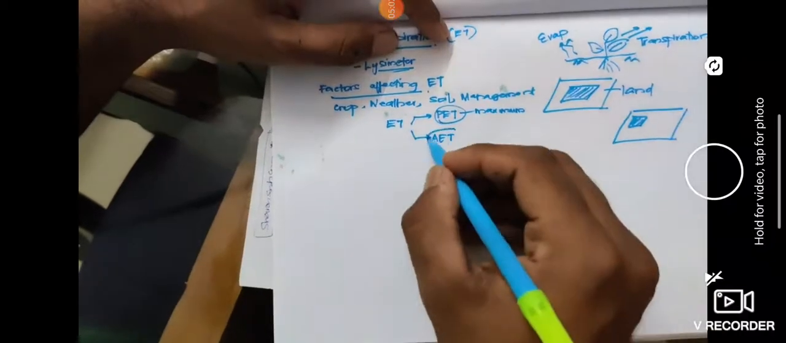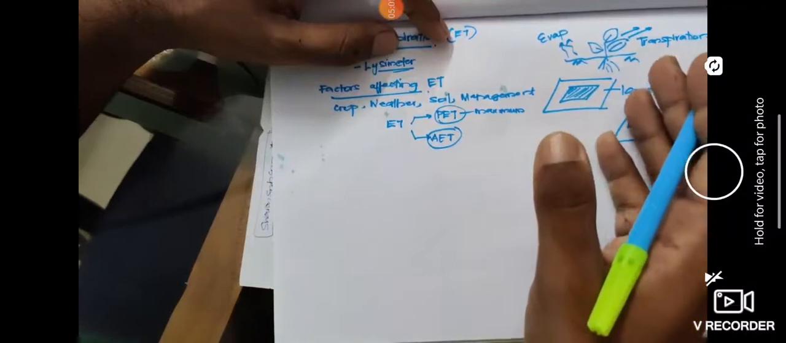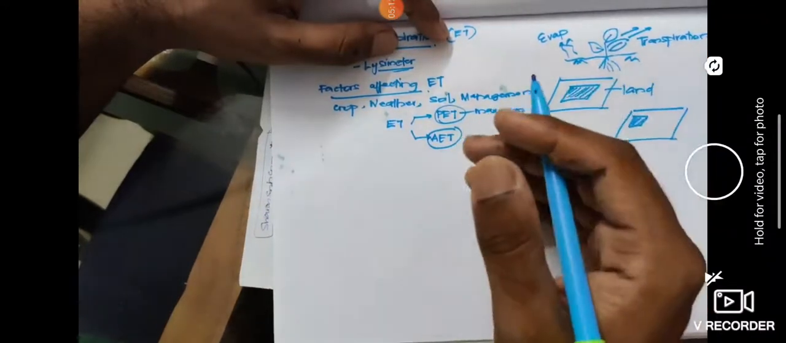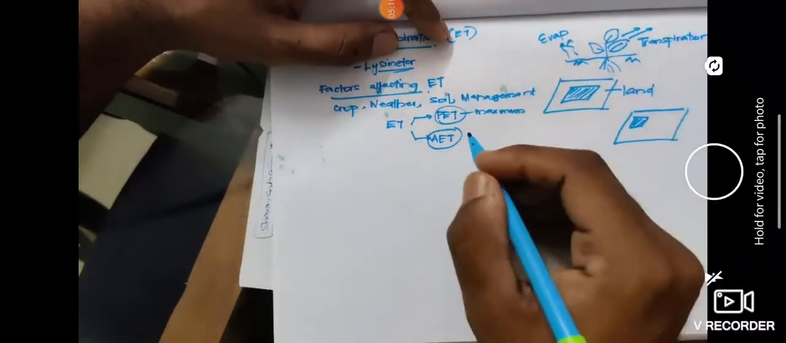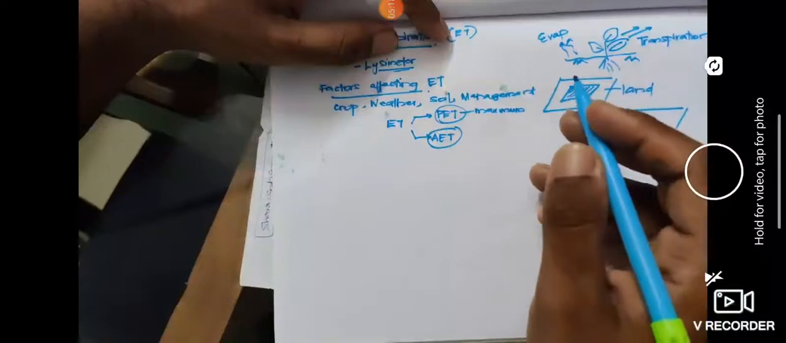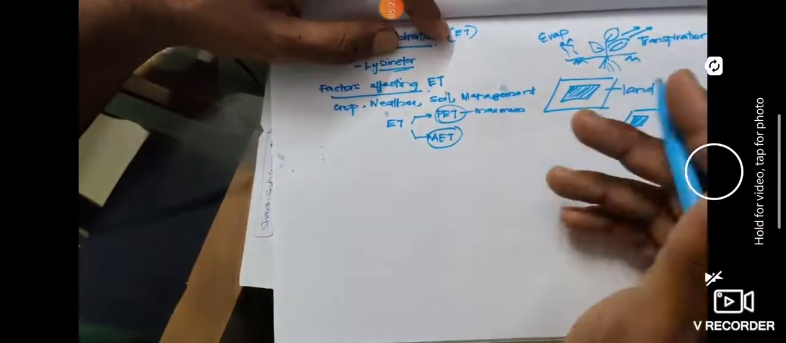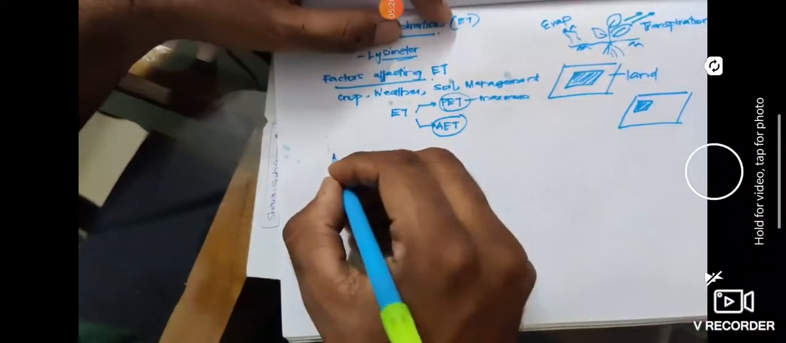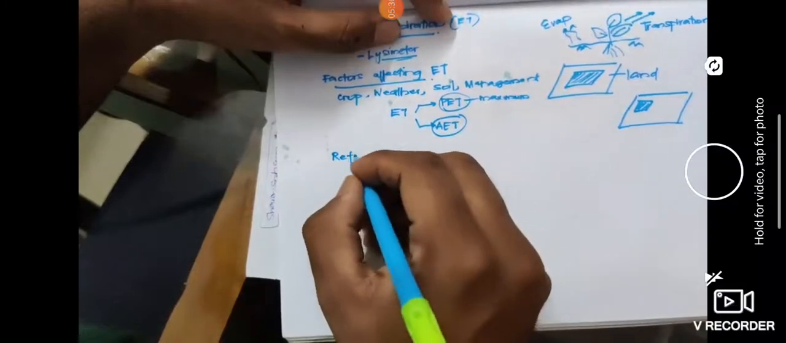Now actual evapotranspiration means, see, the entire land will not be filled with crops, isn't it? It won't be entirely filled, and also we will not be providing water continuously. So in that case, the actual evapotranspiration will be less than the potential evapotranspiration. That is termed AET, or actual evapotranspiration. Now I would like you to understand a new concept called reference evapotranspiration.